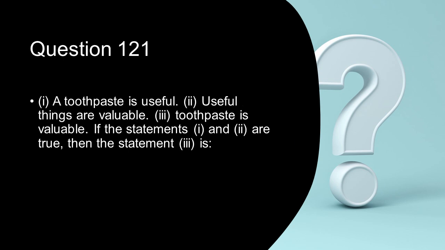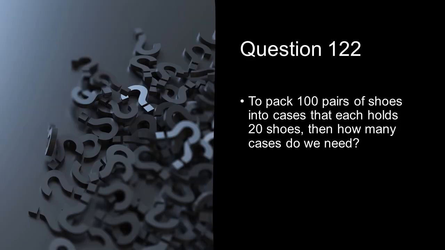Here three statements are again given. Statement 1 is a toothpaste is useful. Statement 2 is useful things are valuable. Statement 3 is toothpaste is valuable. Now if the statements 1 and 2 are true, then the statement 3 is true. To pack 100 pairs of shoes into cases that each hold 20 shoes, then how many cases do we need?